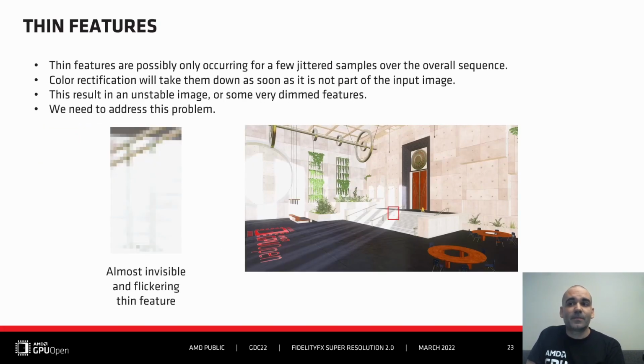So another item that requires attention in temporal solutions is thin feature stability. Those features are triggered only a few times during the jitter sequence. Color rectification will take that feature down as soon as a new sample is coming in, and this thin feature is not part of this input signal. And that will usually result in unstable image or very dimmed features. For instance, specular highlights are very sensitive to that kind of issue. So what you see on the left image is the zoomed in region of the right image. And you can see that the legs of the staircase handle there are barely visible. So how do we deal with that in FSR?